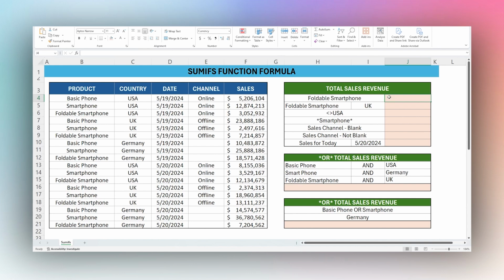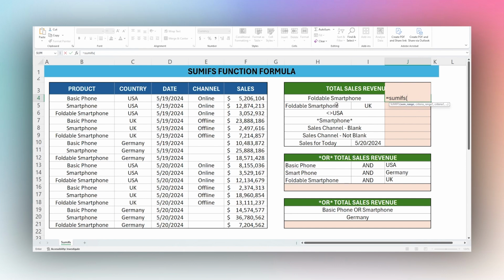In this cell, we're just going to start with equals to start our formula, and then SUMIFS, and then the left opening parenthesis. And now you can see our arguments here are sum range, comma, criteria range, comma, criteria, and this ... basically represents the fact that you can use multiple criteria ranges and criteria. So let's explain what this means.